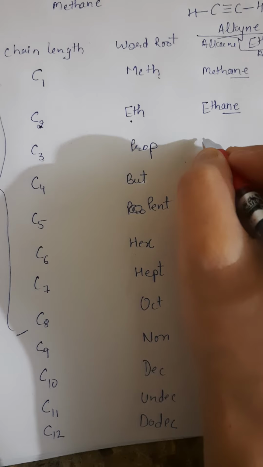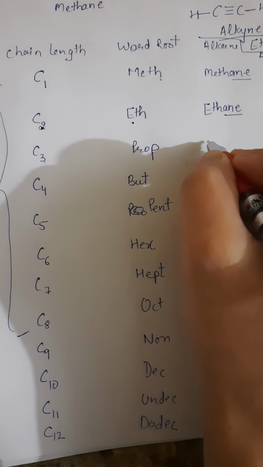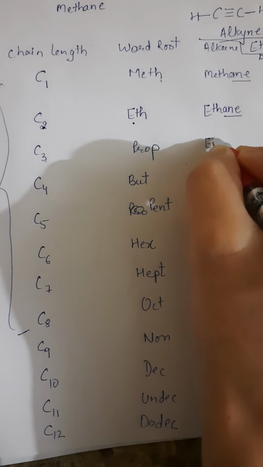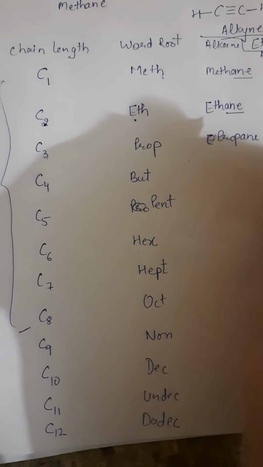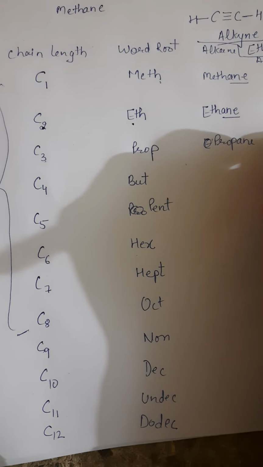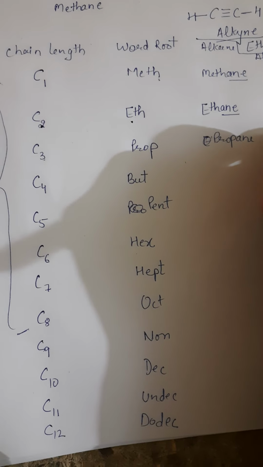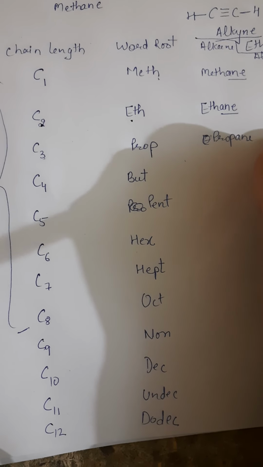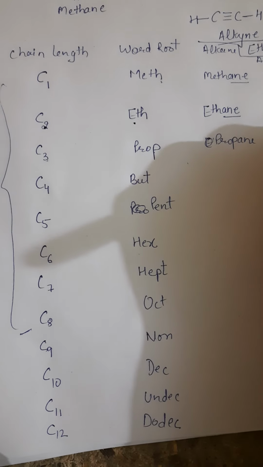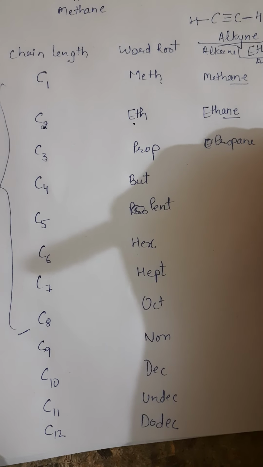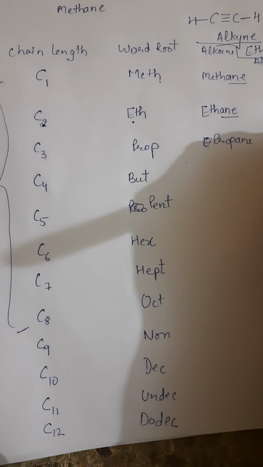If all bonds between carbons are single bonds, then it is known as propane. When there is a double bond, it is known as propene. If there is a triple bond, it is known as propyne.